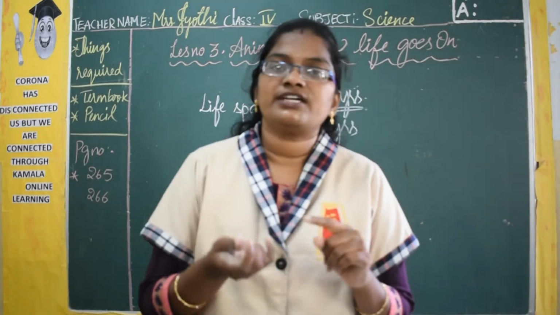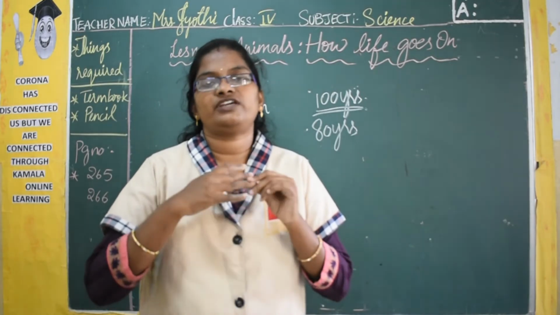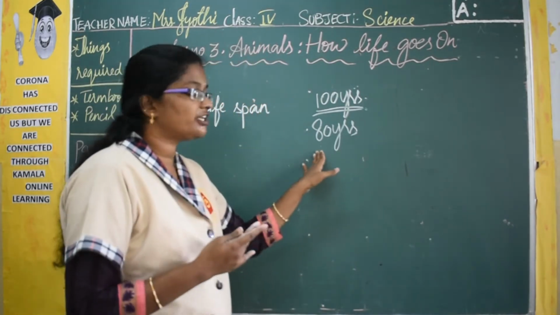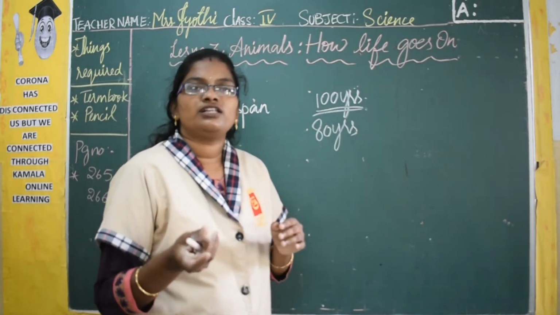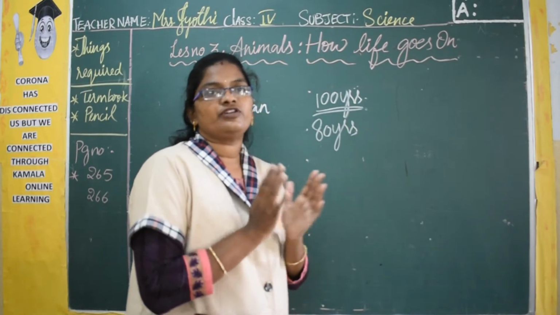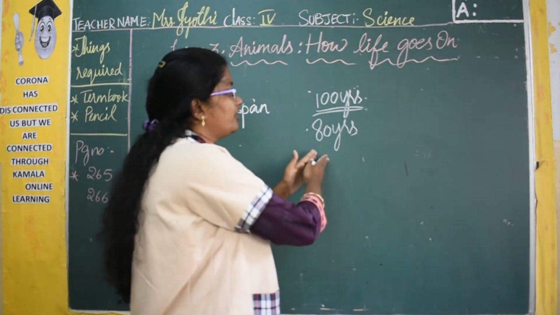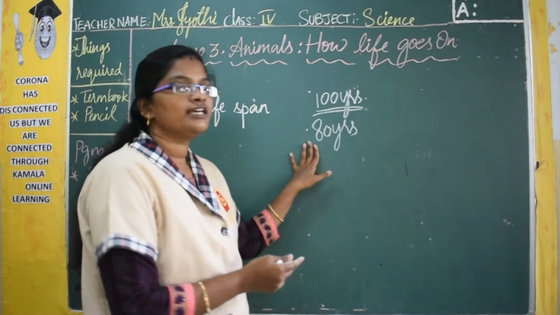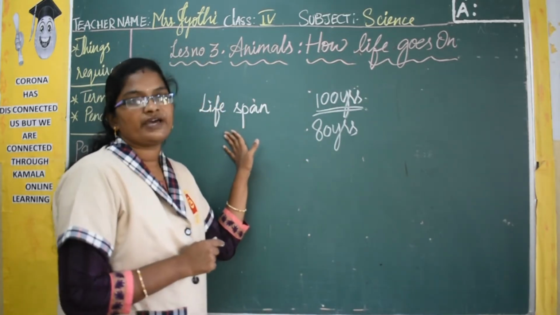So if a person, from the time he is born till death, is not having any kind of disease or any health issues, they are going to live for a certain period of 80 years. If they have some disease, they are going to die in between. But if they are well and perfect, the time they live from birth till death is about 80 years. And this is called lifespan.